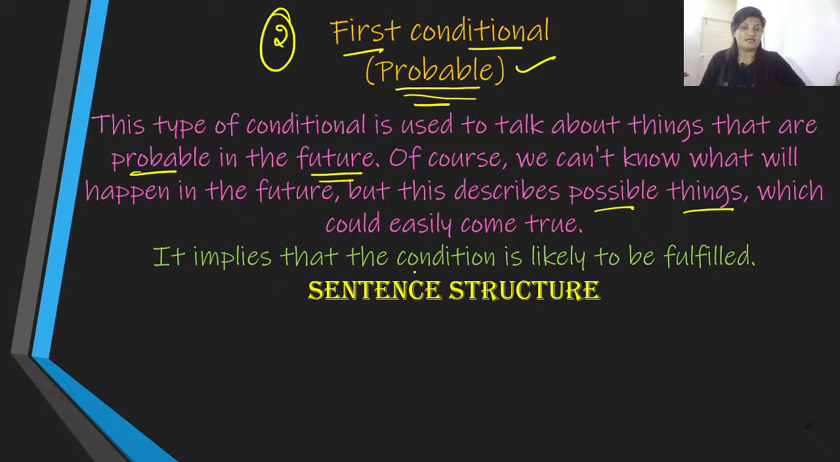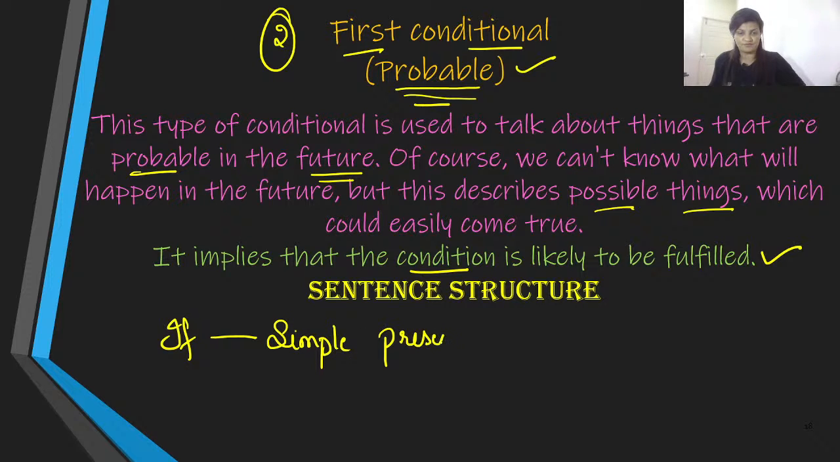It implies that the condition is likely to be fulfilled. Now, what is the sentence structure that we are going to use over here? Obviously, we are going to begin with an if clause, and then the if clause is going to be in simple present, and then the second clause is going to be in simple future.